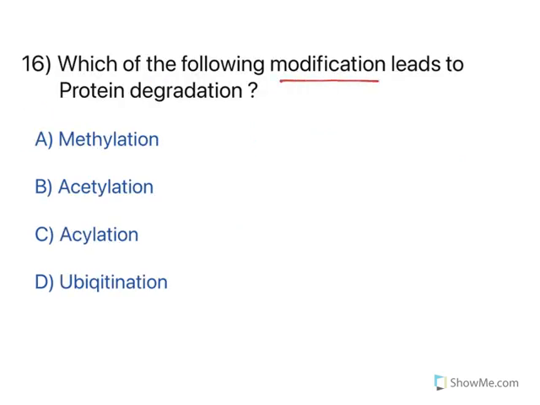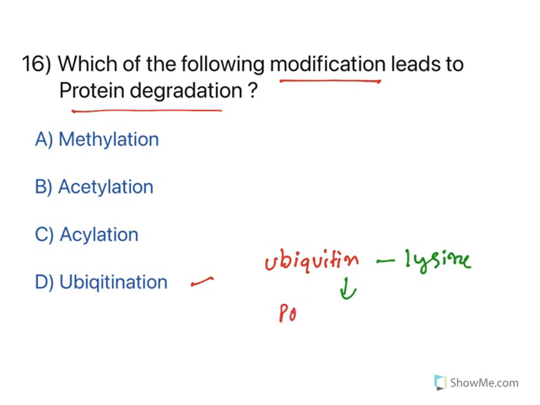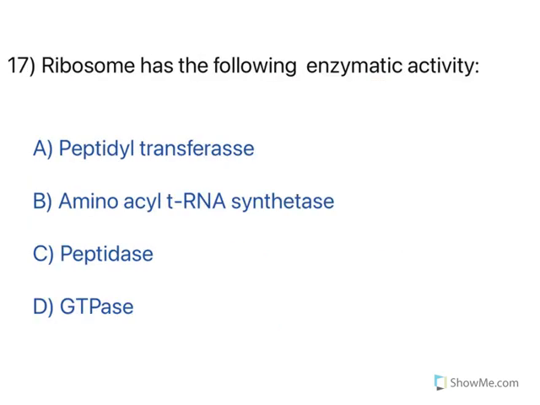Now, which of the following modification leads to protein degradation? There is a process called ubiquitin attachment. When this ubiquitin attaches with an amino acid, especially lysine, it results in polyubiquitination. That means multiple ubiquitins will combine with this protein, and this results in protein degradation. So what is the answer here? Ubiquitination. Now next one.